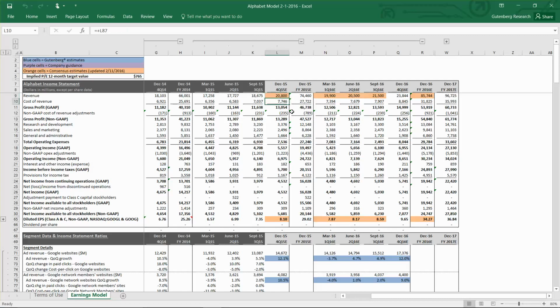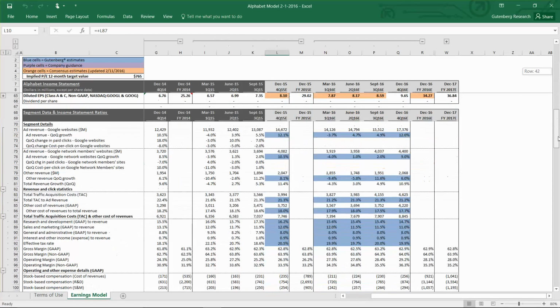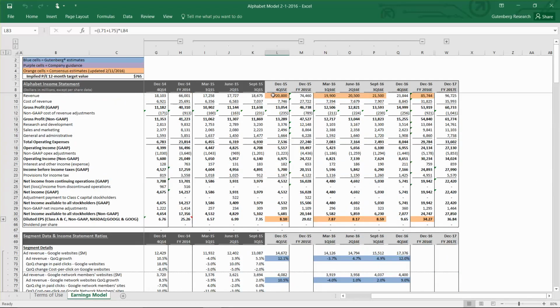So our cost of revenue actually includes the traffic acquisition costs, and then we deduct it out for total cost of goods sold. So if you're looking at our consensus estimates for revenue and saying that this looks a little bit different from some of the other sources that you're looking at, that's the reason.